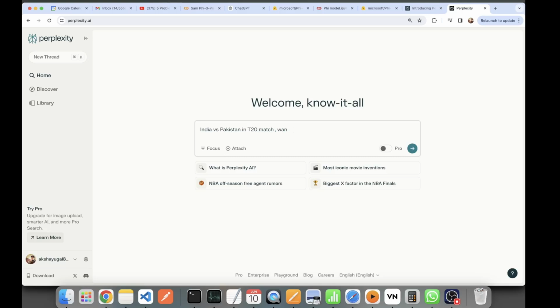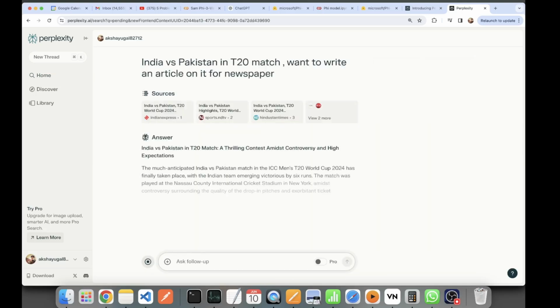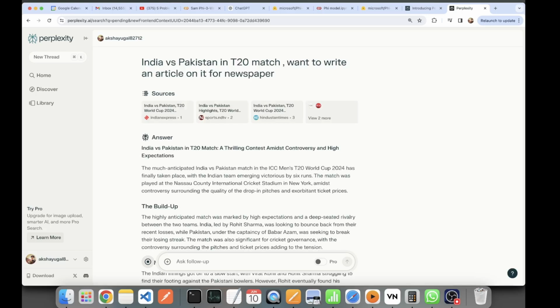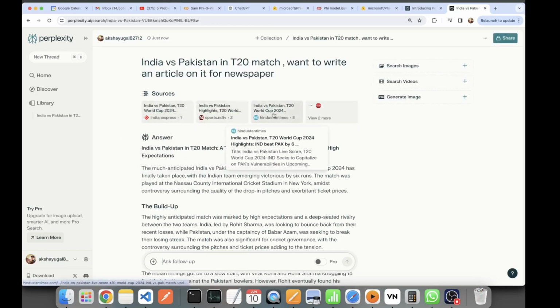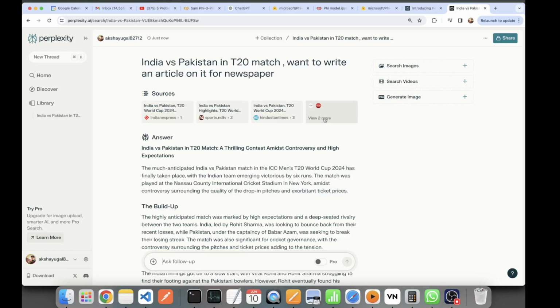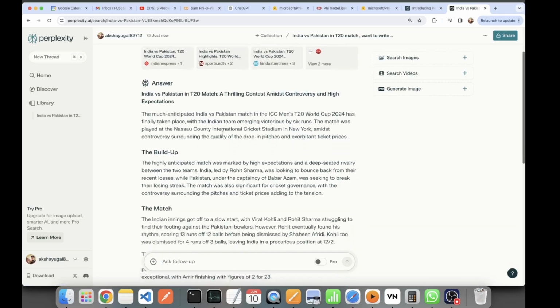Want to write an article on it for newspaper. Let's see. Now India versus Pakistan T20 match, want to write an article on it for newspaper. It searched these four sources. I think there are two more: TOI, Hindustan Times, NDTV, Indian Express, and then we have an answer.